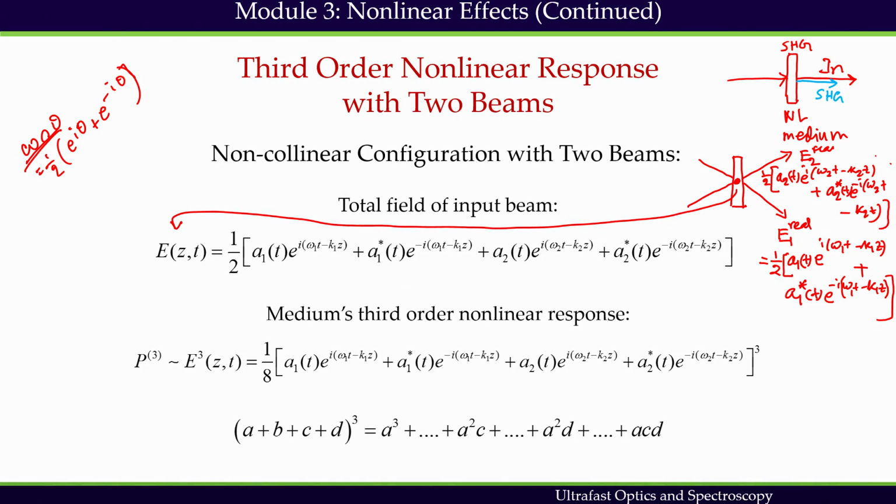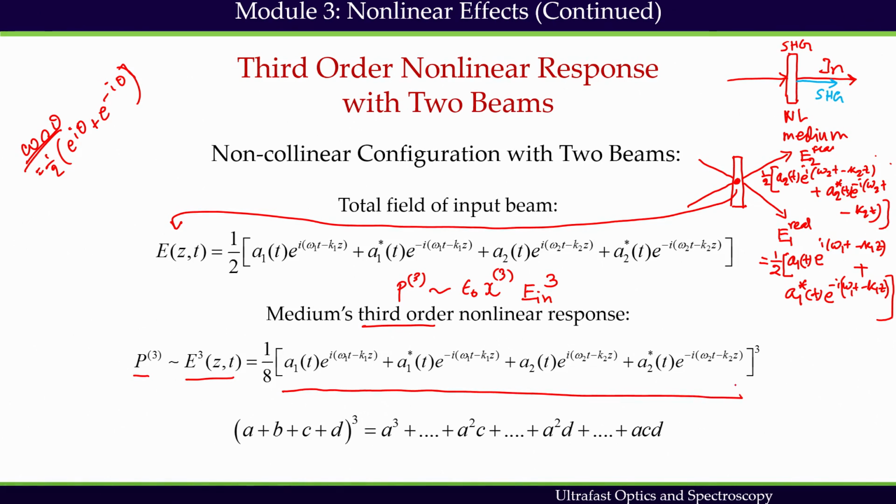Now if I consider the medium's third order nonlinear response, which means that I will consider only the third order process, that is epsilon naught chi 3, the third order susceptibility, multiplied by E input beam to the power cube. Then I can express approximately the third order process as the cube of the total electric field.